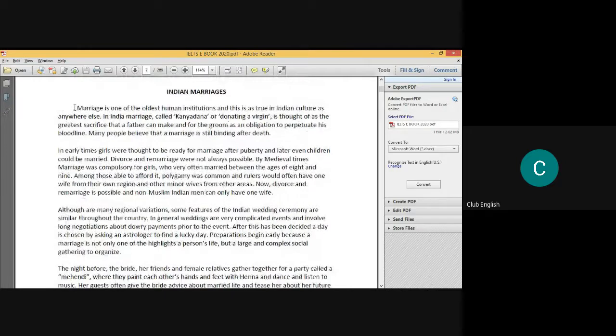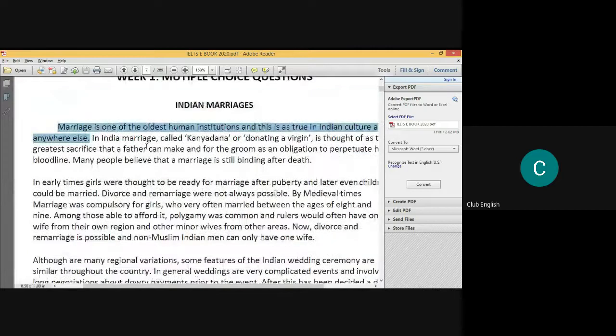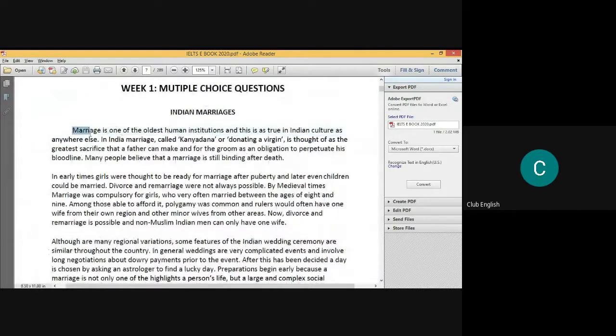So we'll be telling the candidate to read it and decipher it. The candidate will be reading it like this: marriage is one of the oldest human institutions, and this is true in Indian culture and as everywhere else. Then you'll be asking for the exact meaning of this first sentence. So I'll be asking you people. Okay, tell me, Ankur, what do you think about it?